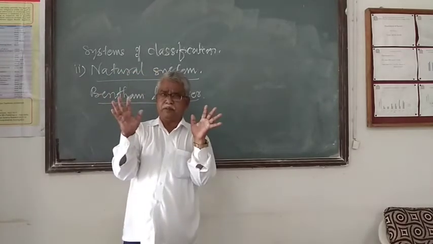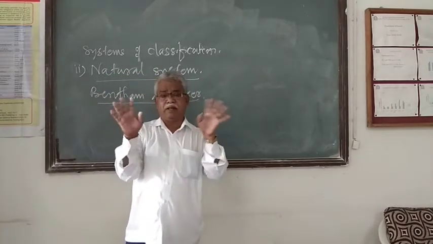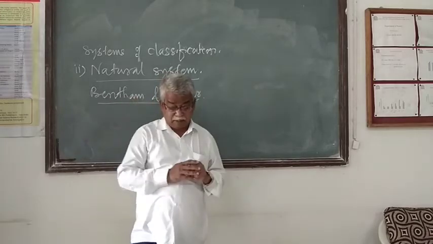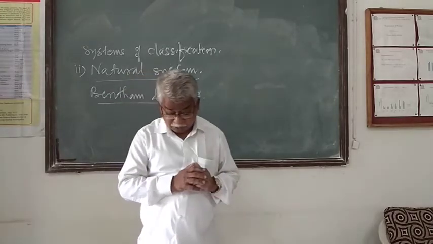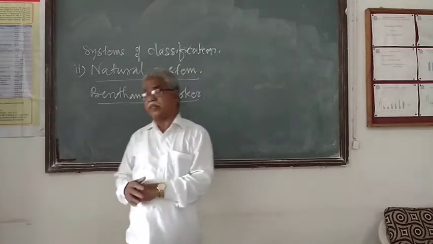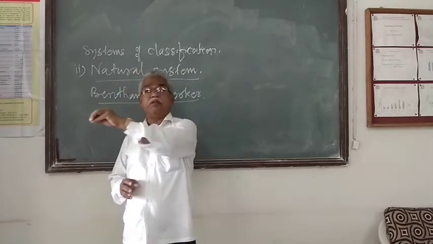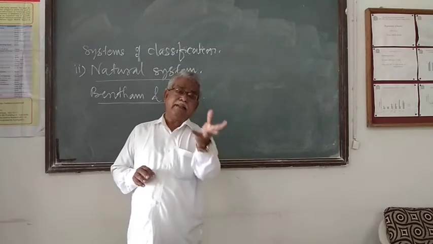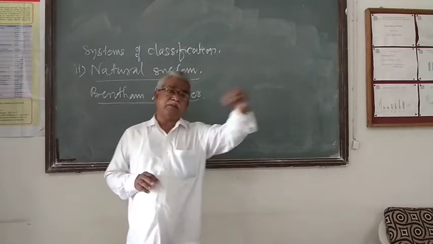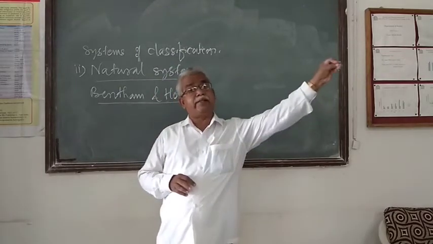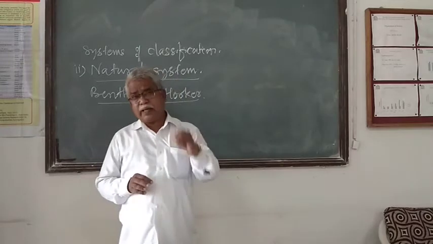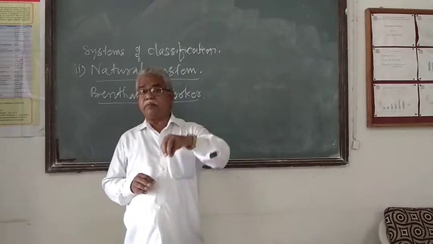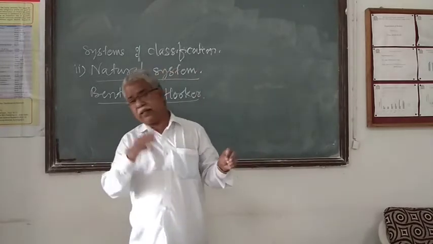Phylogenetic means that the system can give an idea regarding the evolutionary sequence. So the Bentham-Hooker system seems to be phylogenetic as well as natural.